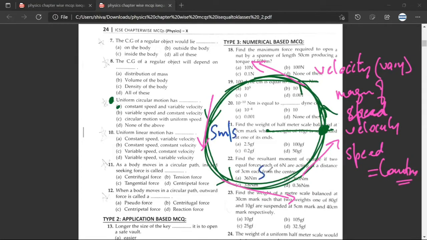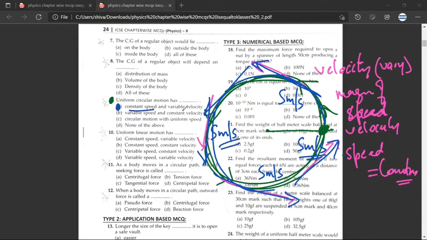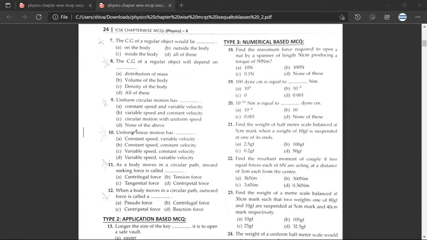Yes, sir. So if you haven't understood, let us take a simple example. Let us put a number on this. So the stone is moving with a constant speed of 5 meters per second, but at every point, the direction of the stone is tangential to the path. Have you understood? Yes, sir. So that is why you are absolutely correct that the constant speed is there, which is 5 meters per second, but variable velocity is there. Any doubt, Mr. Sigma? No doubt. Great, sir. Question 10.